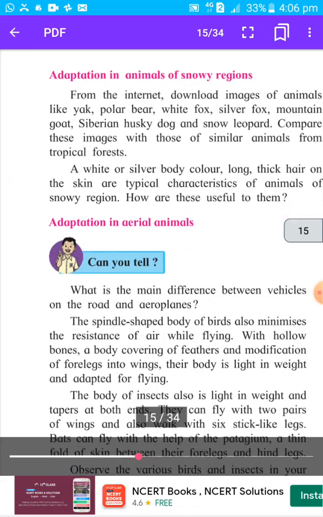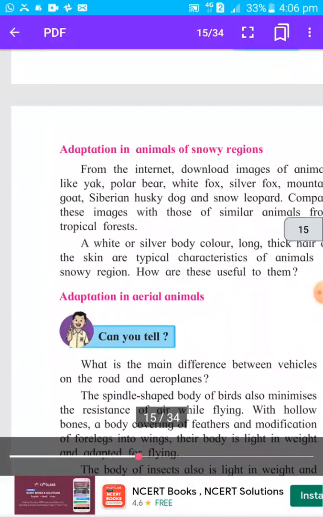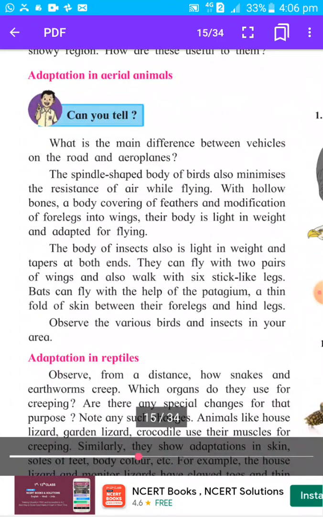adaptation in snowy region, adaptation in aerial animals, and adaptation in reptiles. So in snowy region, which adaptations are there? A white or silvery body color, and second adaptation, long thick hair on the skin. Then what are the adaptations in aerial animals? First one, the spindle shaped body, which minimizes the resistance of air while flying, so they can easily fly. Second one, hollow bones. Third one, body is covered with feathers. And fourth one, modification of forelegs into wings, so they can fly in the sky.